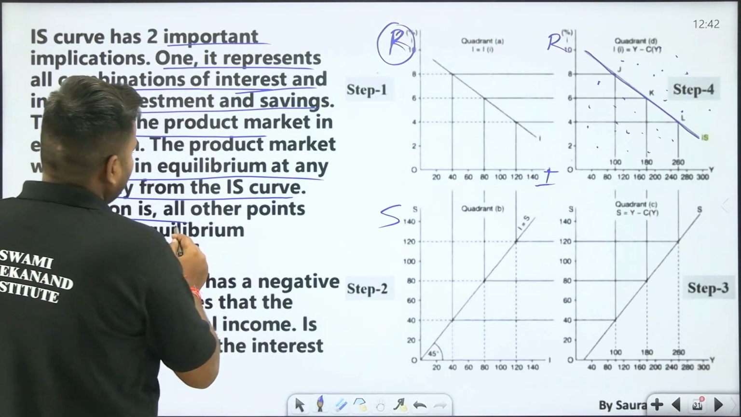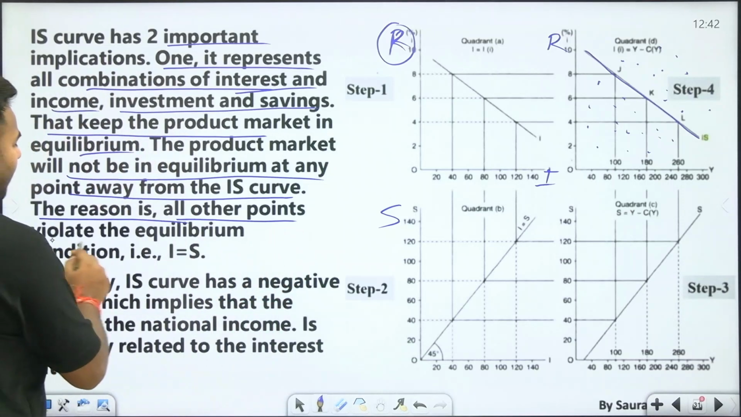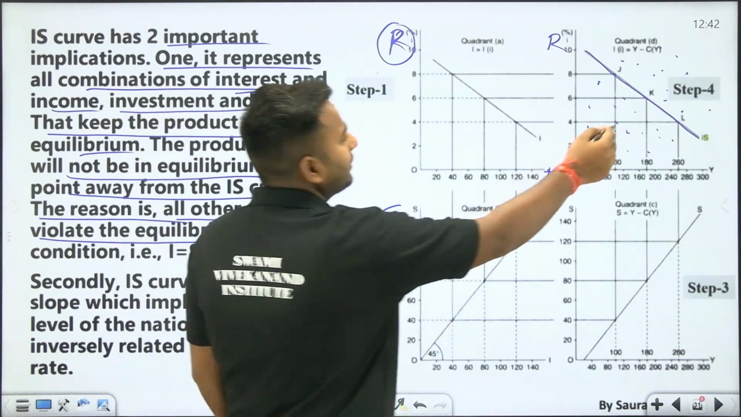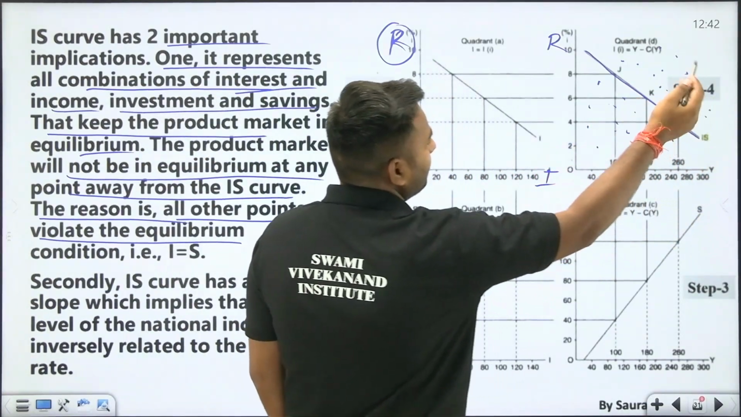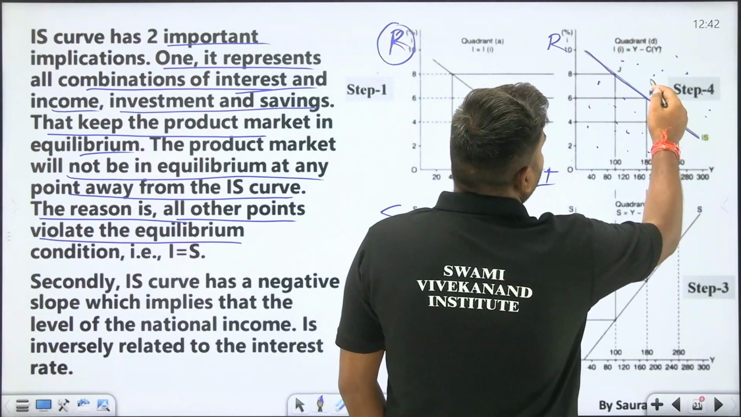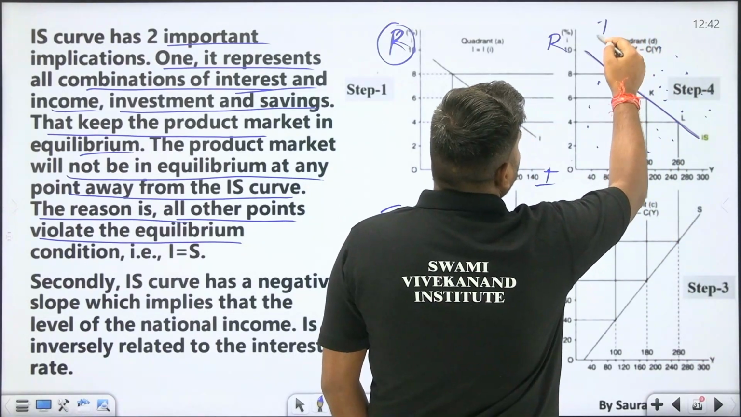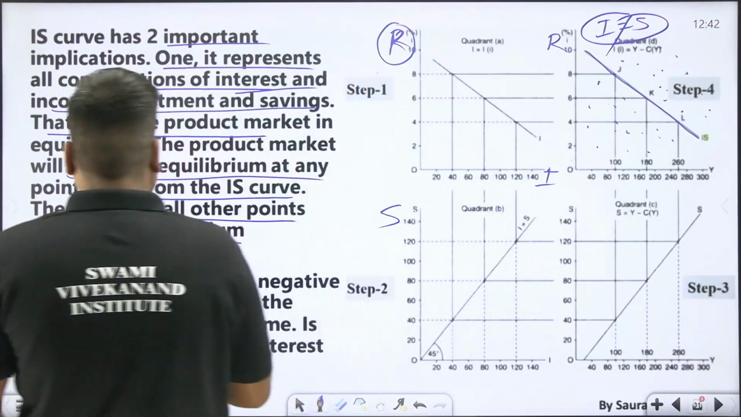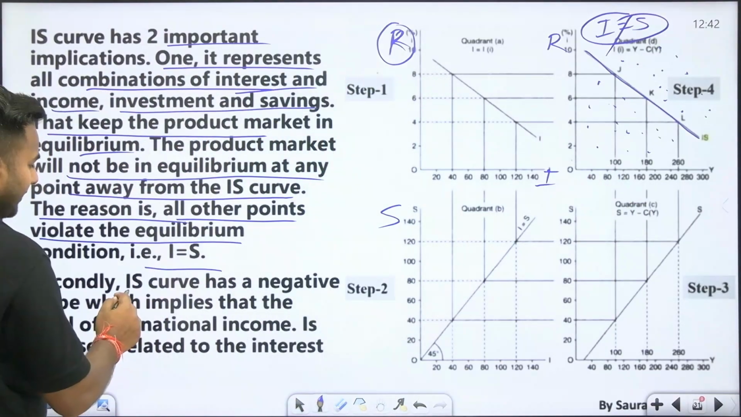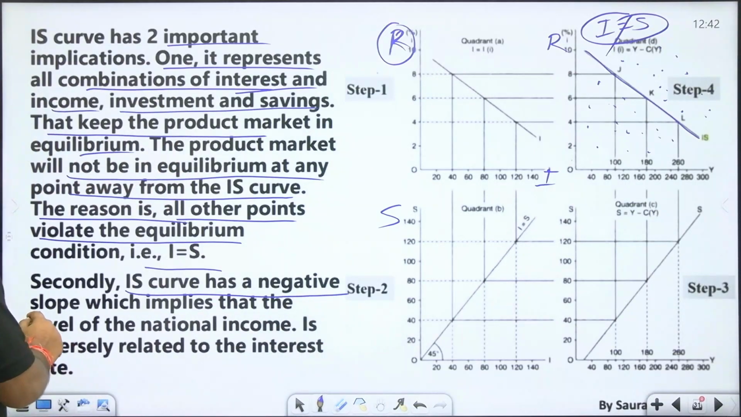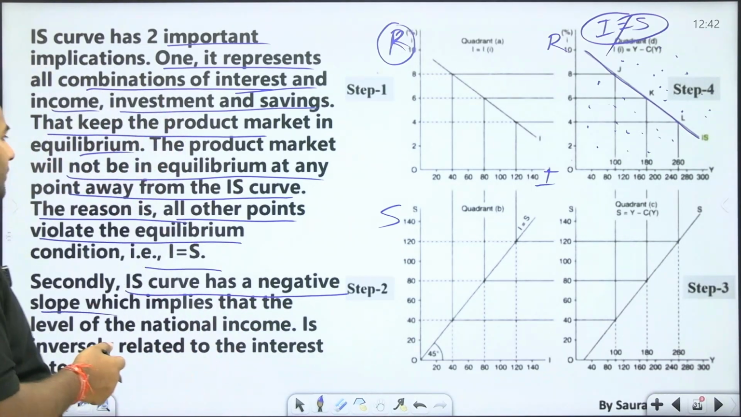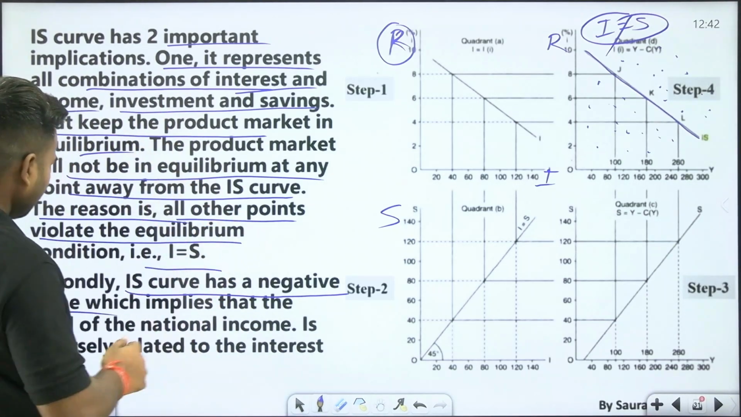The reason is that all other points violate the equilibrium condition. Apart from the IS curve, whatever points there are violate the condition of equilibrium, that is I equal to S. Secondly, the IS curve has a negative slope. I originated the IS curve live in front of you, so you have seen it was originated with negative slope.